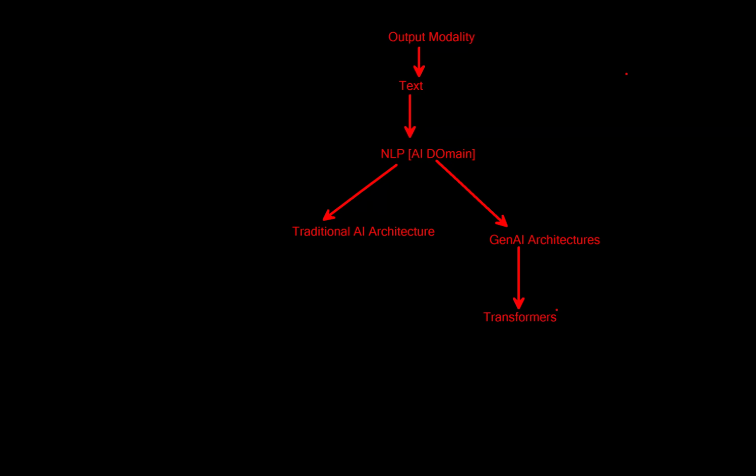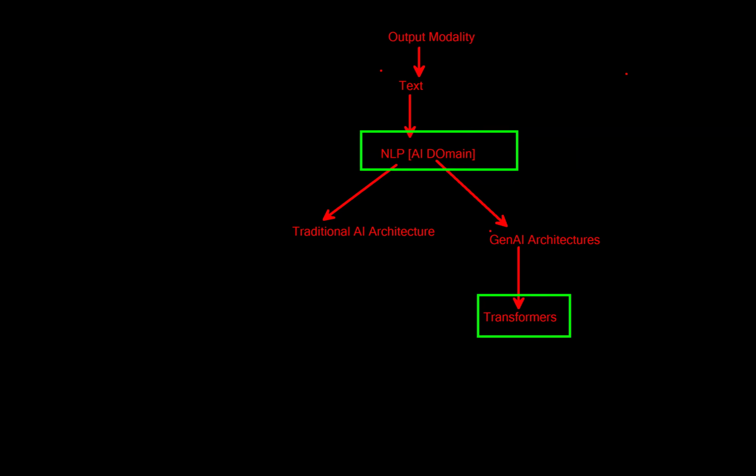Transformers. Okay. So this is how we decide the domain, or the correct path in Gen AI learning, or the correct path in the Gen AI world. When we are talking about text, the AI domain that will come in the picture is NLP, and the Gen AI architecture that will come in the picture will be transformers.